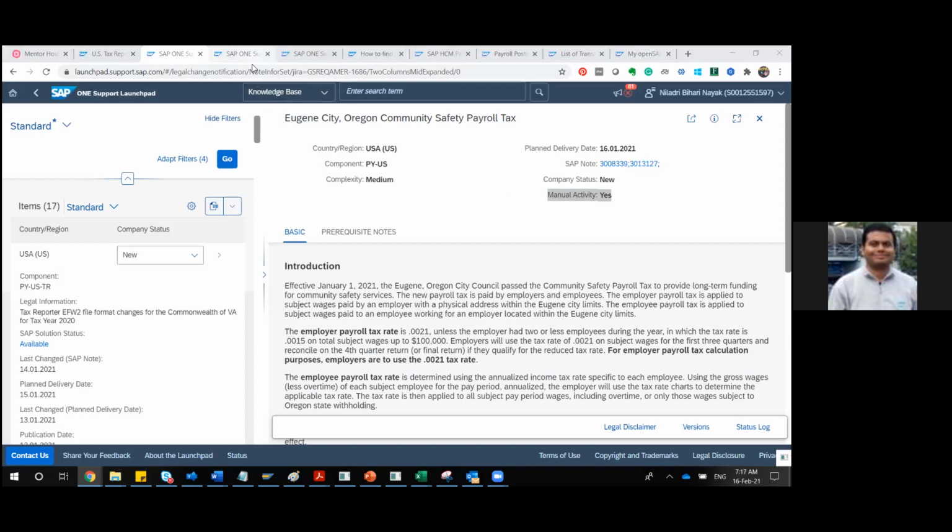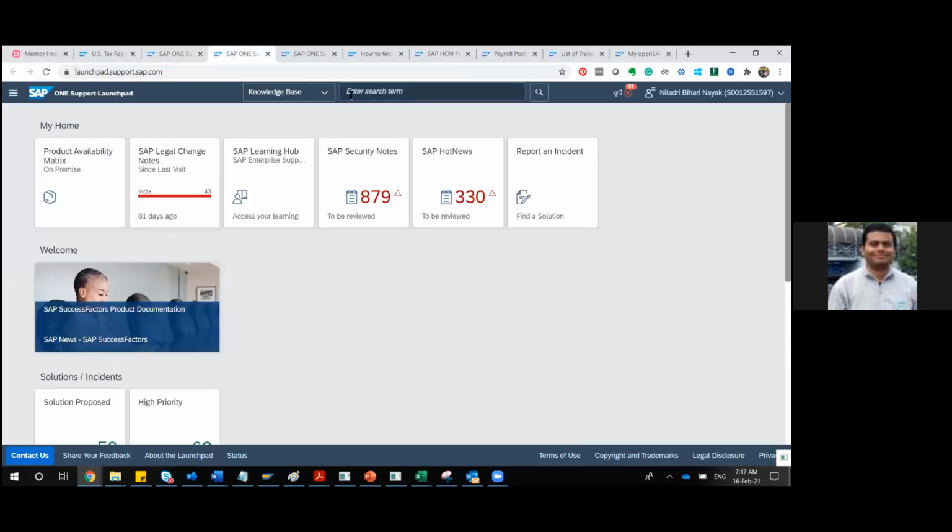3008-339. Let me go there. So how are you searching a note? You'll be finding it in your general dashboard. In the note search, you always have to choose knowledge base. Notes come under the category of knowledge base. So just make a note of it.